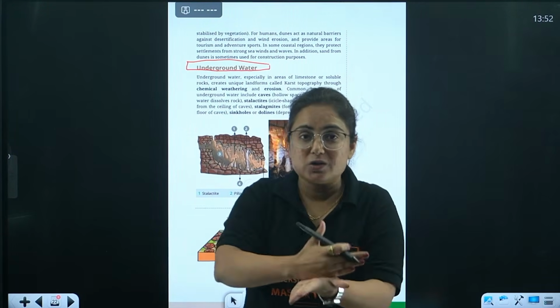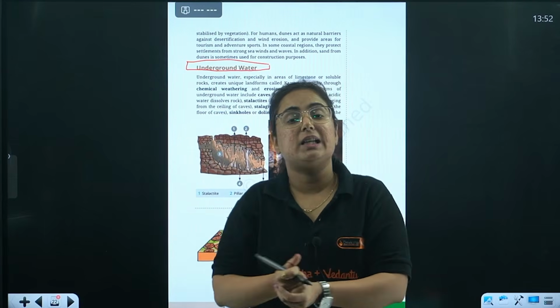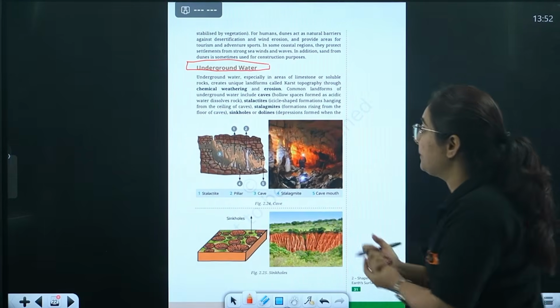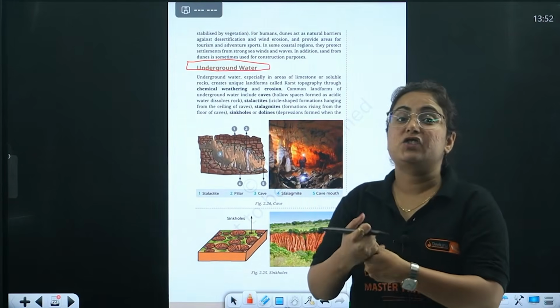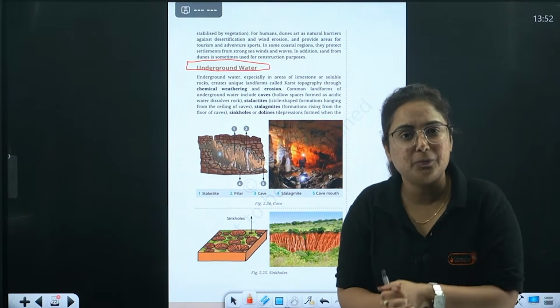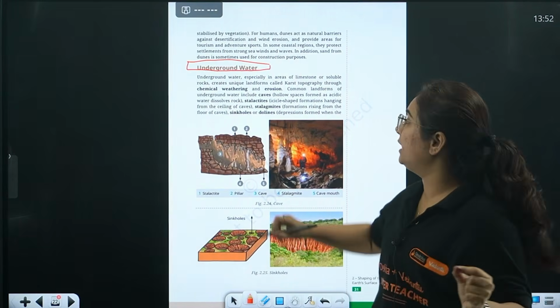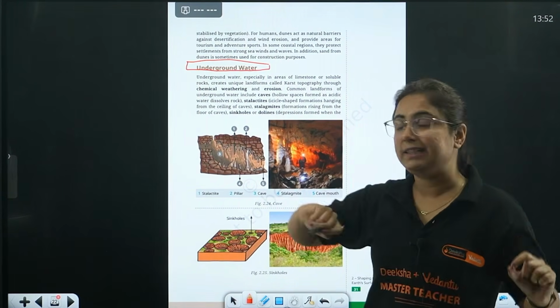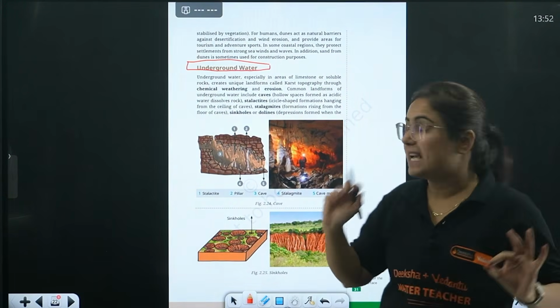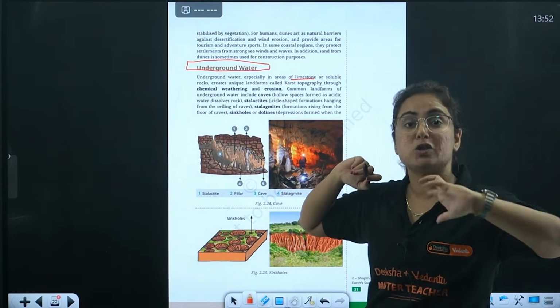Because of the action of chemicals, because of the action of running water, a lot of landforms are formed there, because limestone can change its structure by the effect of acids and various other agents of gradation, and here the agent of gradation is underground water.